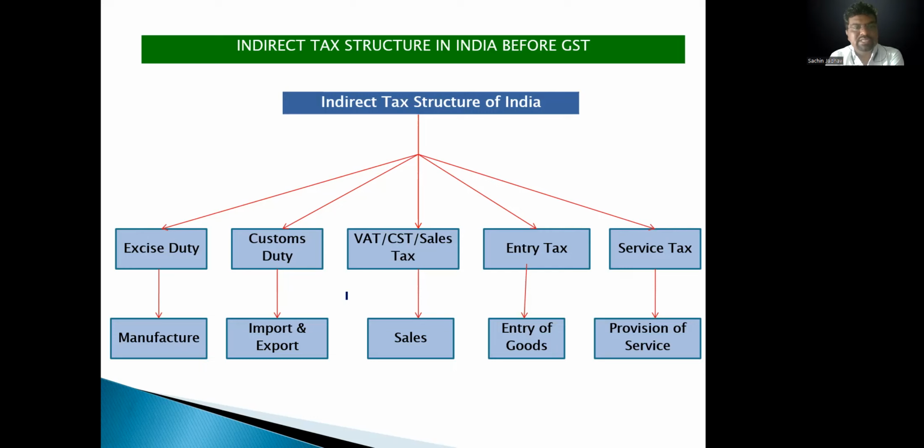So because of GST, the cascading system is totally removed here. No cascading system, only one nation one tax. So the double tax that people used to pay has now been removed. So the manufacturer pays GST tax to the government. Again, the distributor pays tax to the government. Again, the wholesaler and retailer pay tax to the government. But here, the actual burden is on the customer.